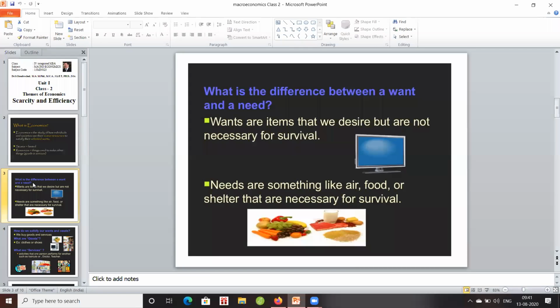So the difference between want and need: the basic three amenities are called basic needs. Apart from these three, whatever things we are buying are based on wants. The need will not change, but the want varies depending upon the individual. That's why economics insists that human wants are unlimited, but the resources are very limited.